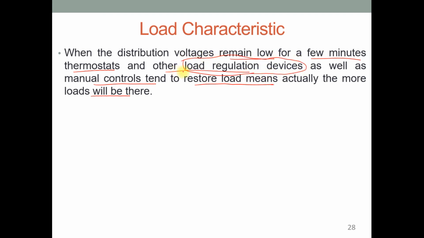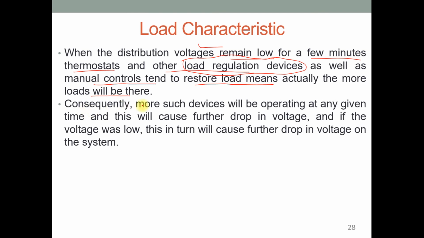But when they come into the picture, they also act as a load themselves. And if the voltage continues to remain low, then there is more chance of decline of voltage at that particular network or at that bus.